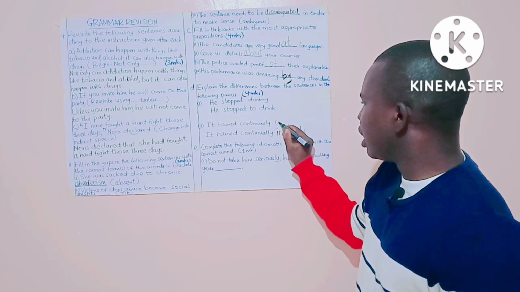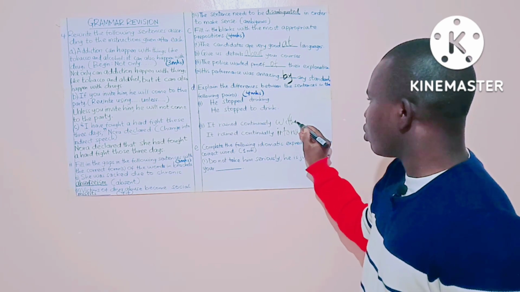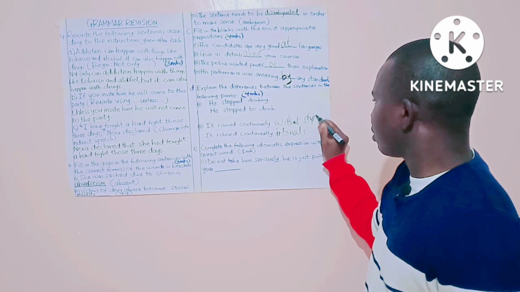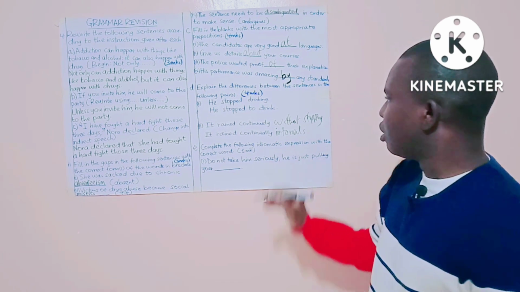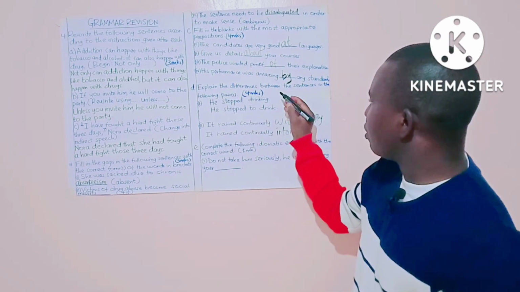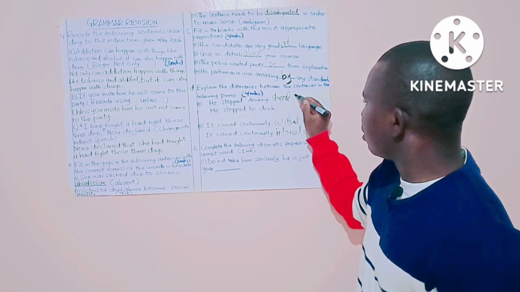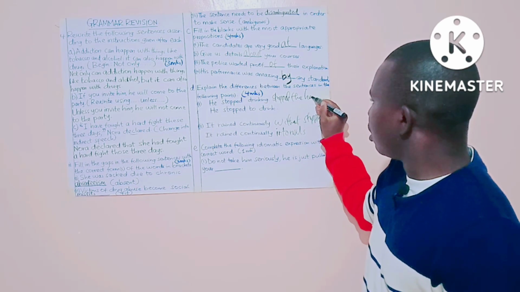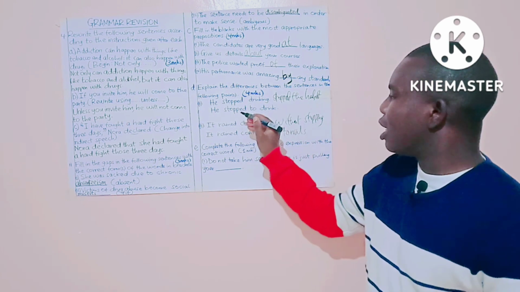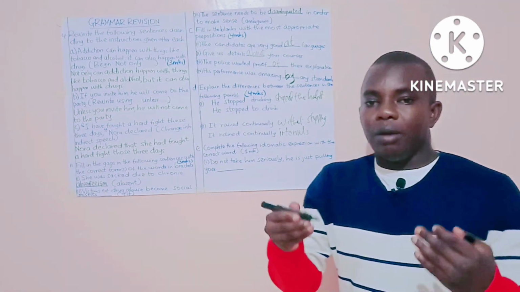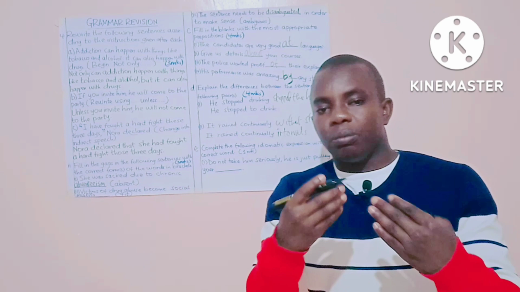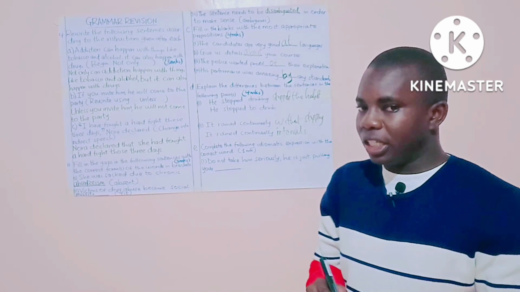The first one, it rained without stopping. The other one stopped the habit of drinking. And the second one, maybe this person made a stop so that they can drink.